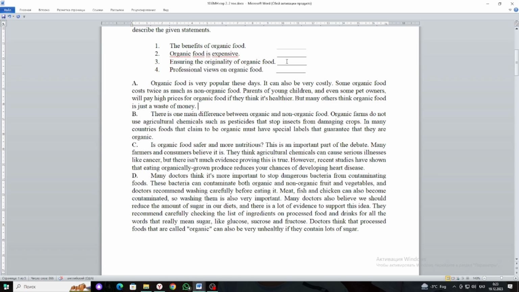Next. Ensuring the originality of organic food. It is paragraph B. There is one main difference between organic and non-organic food. Organic farms don't use agricultural chemicals such as pesticides that stop insects from damaging crops.